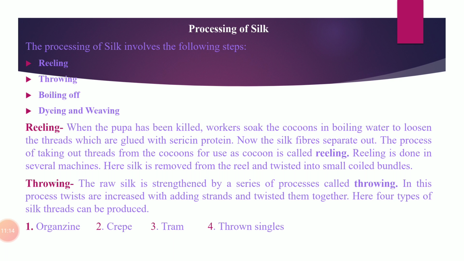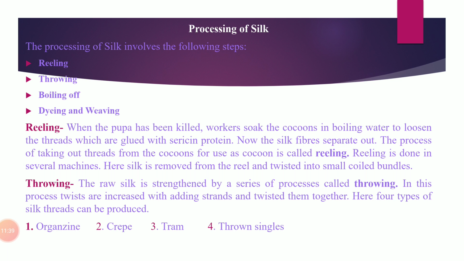So first we will start with reeling. After the pupa are killed by workers or farmers, workers soak the cocoon in boiling water. Why do they soak the cocoon in boiling water? Because silk fiber is made up of fibroin protein and it is glued with sericin gum.